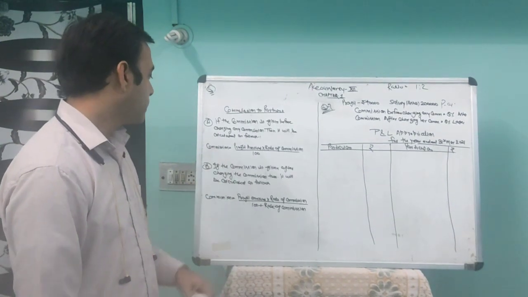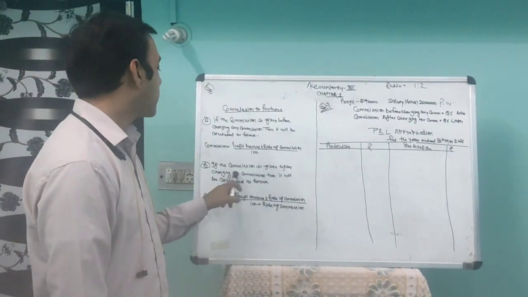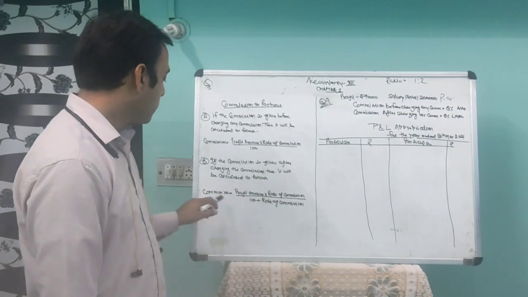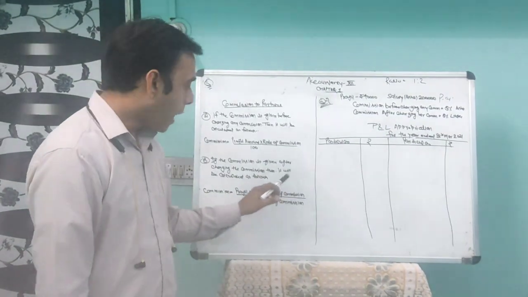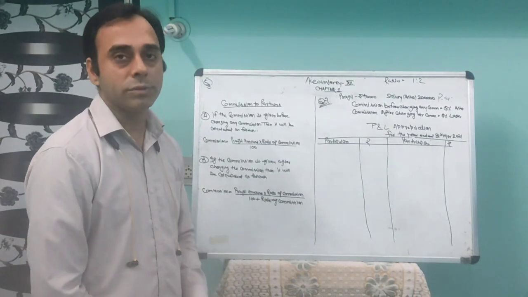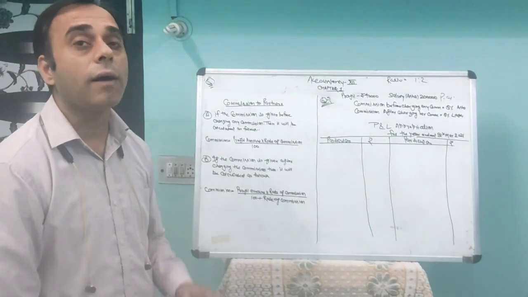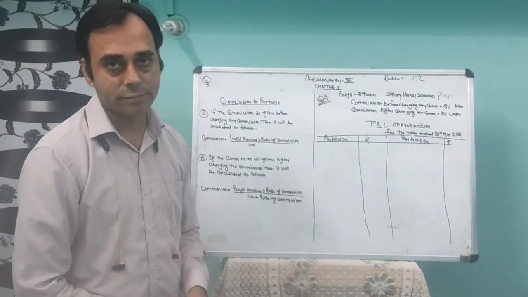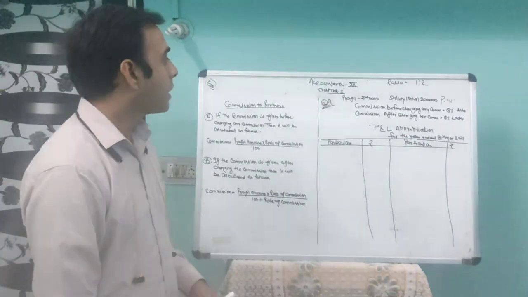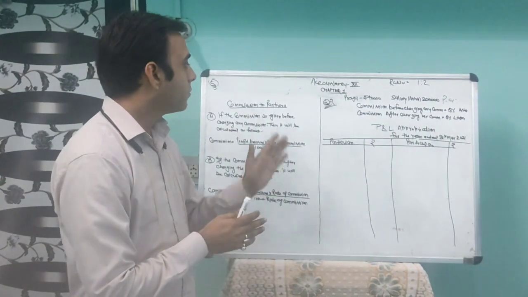Now we come to the next condition. If the commission is given after charging commission, then it will be calculated as commission equals profit amount into rate of commission upon 100 plus rate of commission. If the commission is charged after charging, then we add the percentage to 100. Okay. Now we are coming to the question we are discussing here.